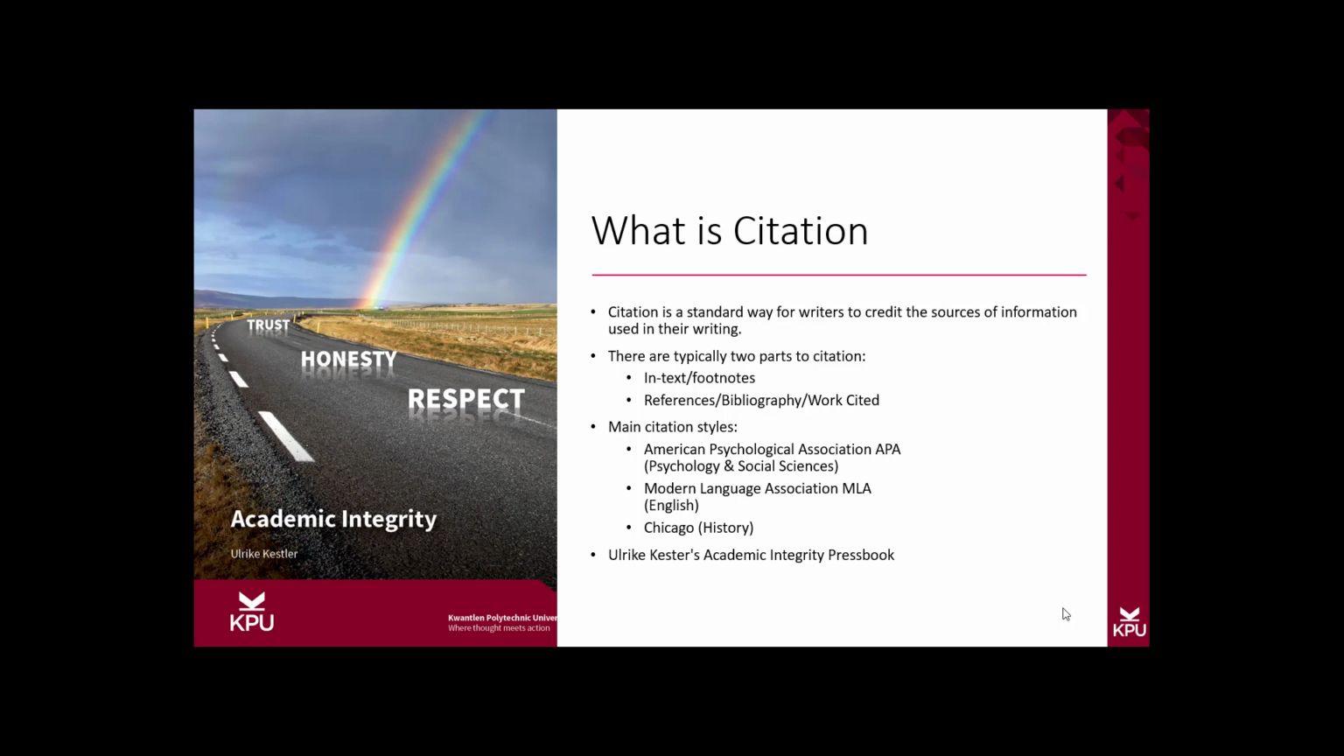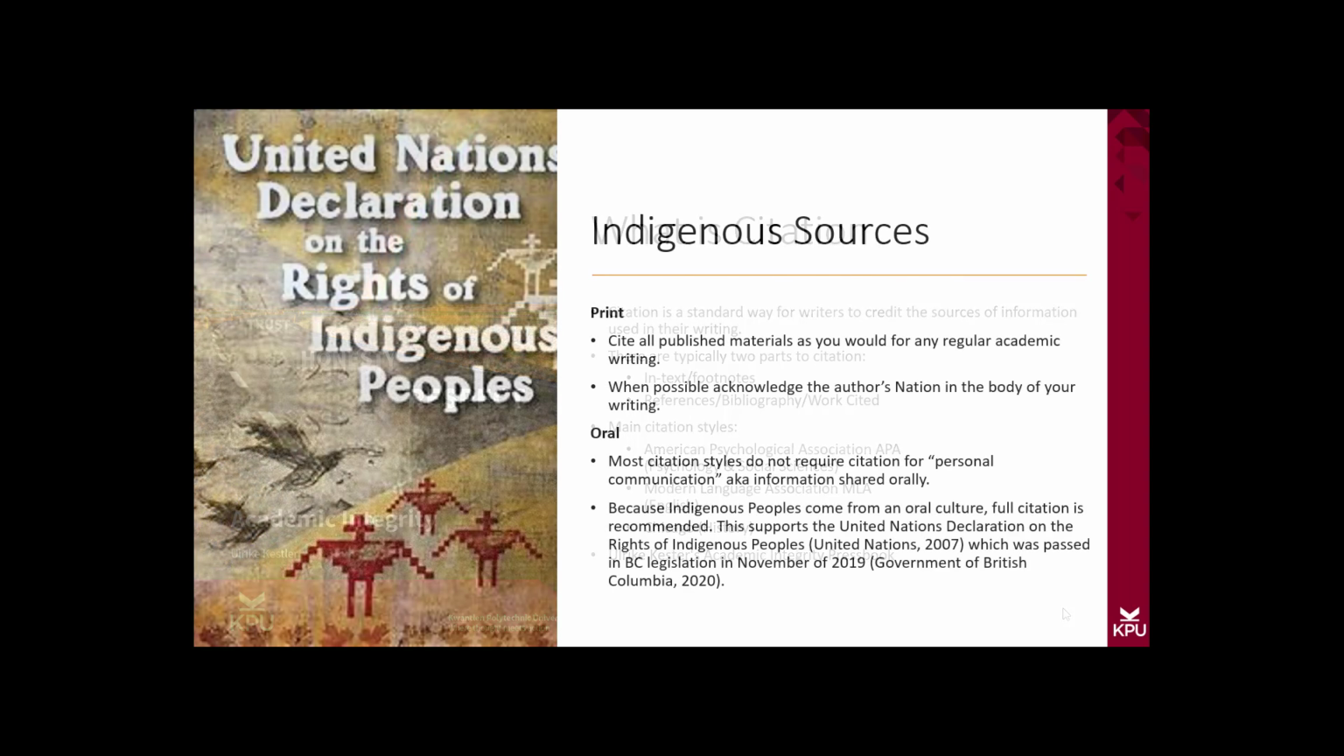Information on all of these citation styles and more can be found in the Academic Integrity Press book through Kwantlen Polytechnic University. When looking at Indigenous sources, you need to consider both print and oral sources. In terms of print sources, we cite all published materials as you would for any regular academic writing. When possible, it's also best practice to acknowledge the author's nation in the body of your writing.